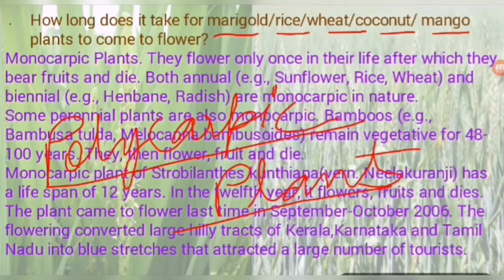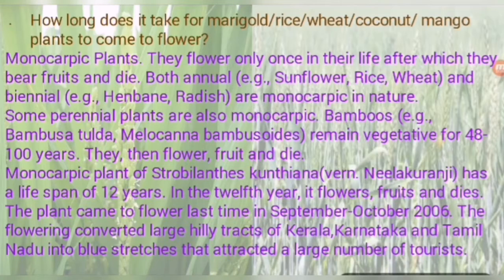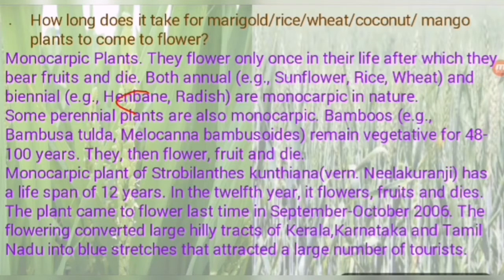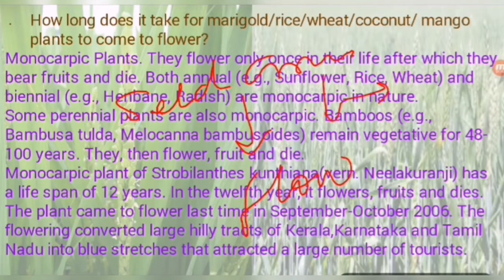So in polycarpic plants, another confusion is created. In a monocarpic plant it is clear that the period from seed germination to flowering is known as the vegetative period. But in a polycarpic plant, when the seed germinates and flowers, this is known as the vegetative phase.